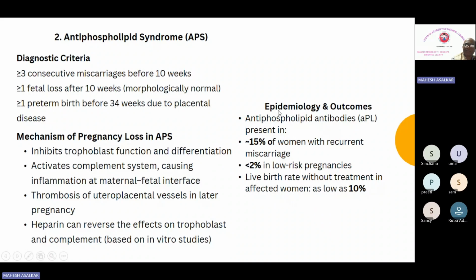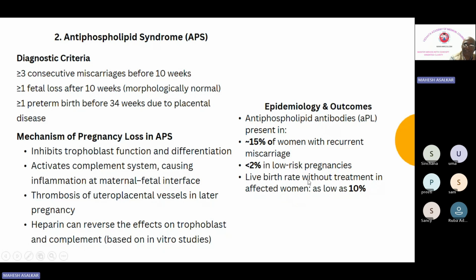What is the prevalence of antiphospholipid antibodies in the general population and in patients with recurrent pregnancy loss? If you are dealing with a population with recurrent pregnancy loss, almost 15% of the females will be positive for these antiphospholipid antibodies, while in low risk pregnancies or the general population it is less than 2%. Remember, in the general population, if you screen for these antibodies, less than 2% will be positive. But if you screen patients with recurrent miscarriage, 15% will be positive for antiphospholipid antibody.